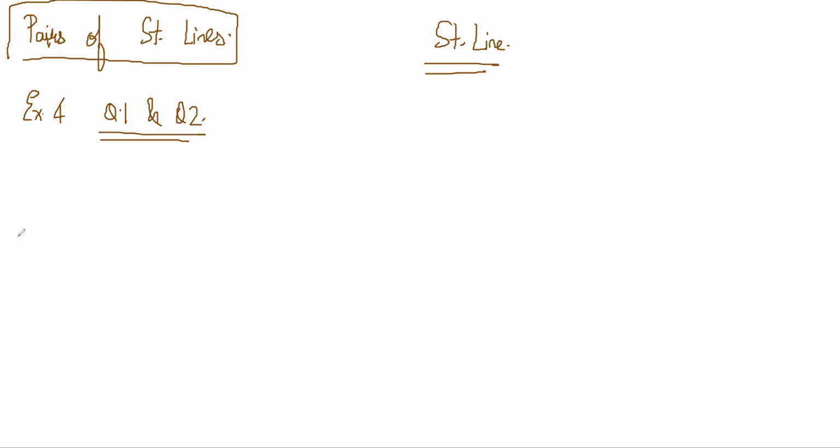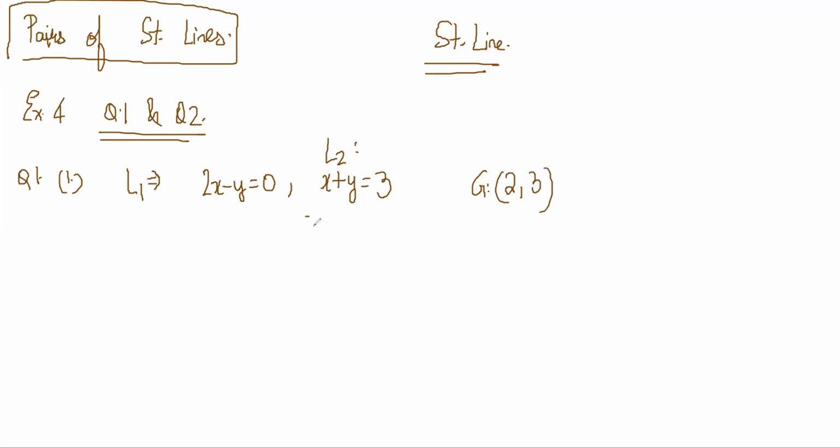Question 1, part 1: two sides are given, L1 is 2x minus y is equal to 0, and L2 is x plus y is equal to 3. The centroid is given as 2 comma 3. Find the slope of the third side. Now this is AB and this is AC.